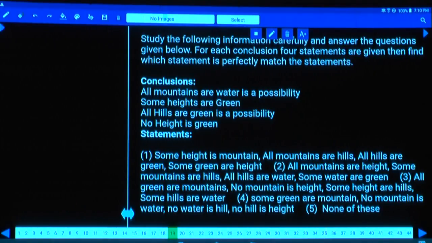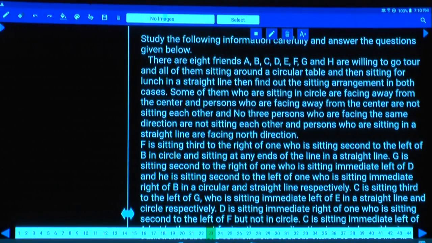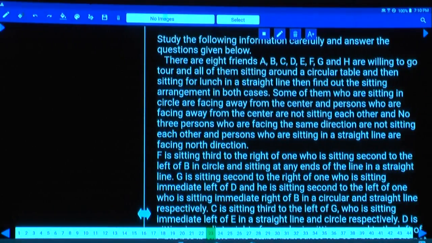Then 23 to 27. Yes, tell me how many of you have done this? 23 to 27. Now in this 23 to 27, there are 8 friends, A, B, C, D, E, F, G and H, willing to go on a tour, and all of them are seated around a circular table.